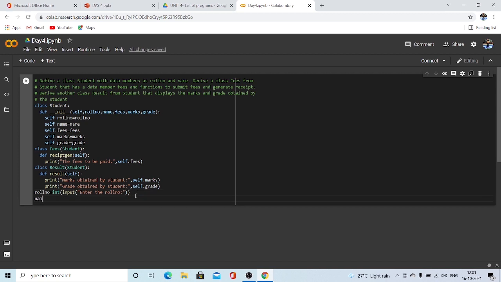Now name also we have to take. Name is just a string variable, right? We can write just input of, because Python generally accepts string variables directly. So "enter the name". Done. Now let's take input as fees. The fees we are taking is float, because we may have decimals inside the fees. So float of input of, "enter the fees".